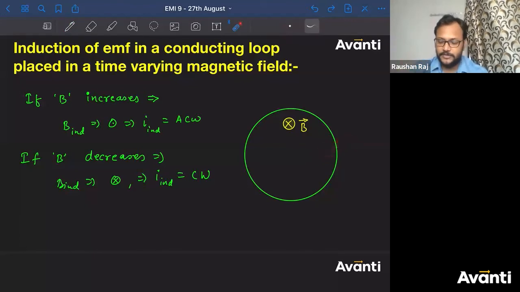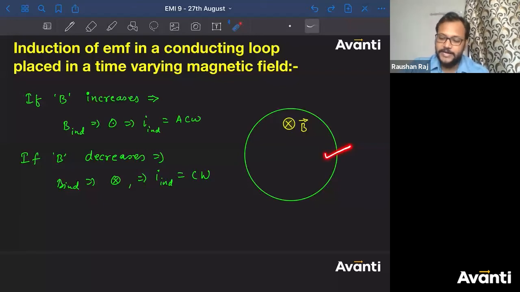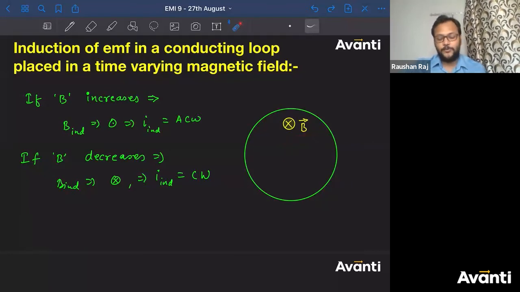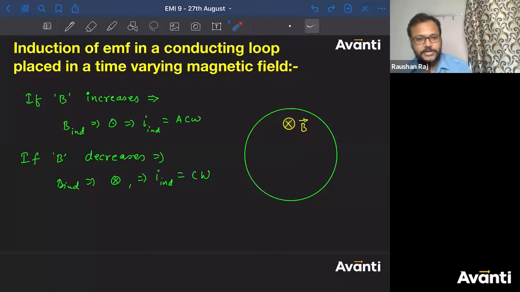First, you have to think that there is no electrostatic force that has been given to this. Second, initially no current was flowing, so charges were at rest. If charges were at rest, magnetic field cannot exert any kind of force. So magnetic force will also be 0. Now this is a contradiction. Magnetic force is not there, electrostatic force is not there.